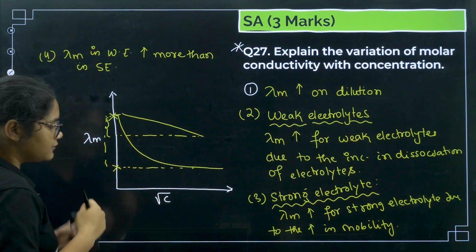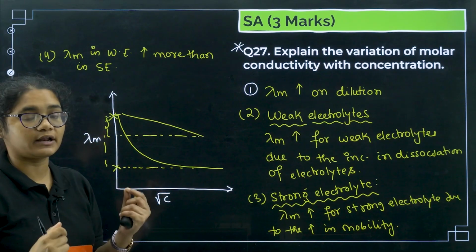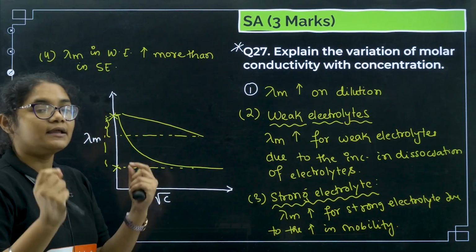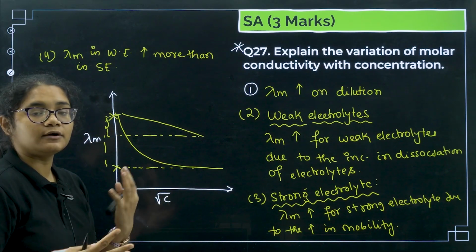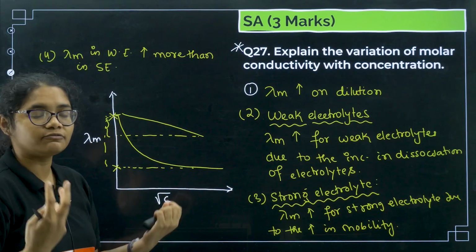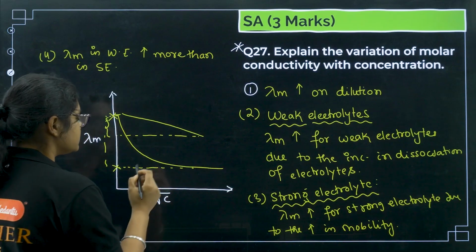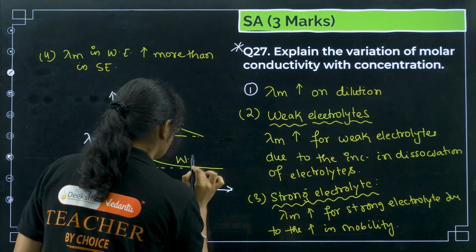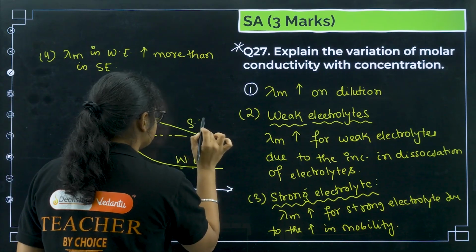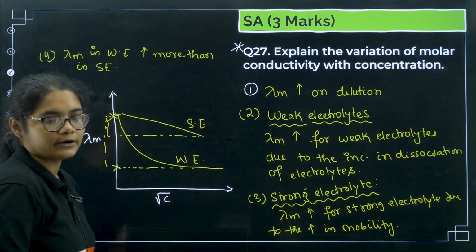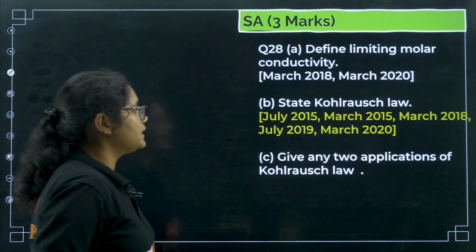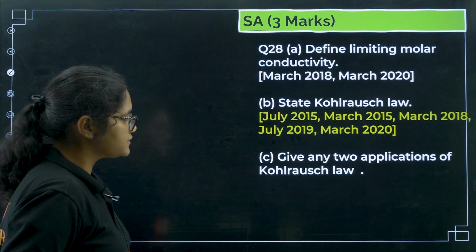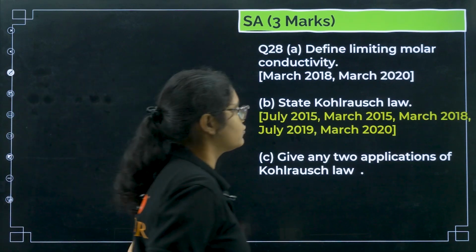Definitely, if you decrease the concentration, the molar conductivity of weak electrolytes increases more, because when you dilute it, the dissociation increases and more ions are produced. So this is the weak electrolyte and this is the strong electrolyte. Clear?